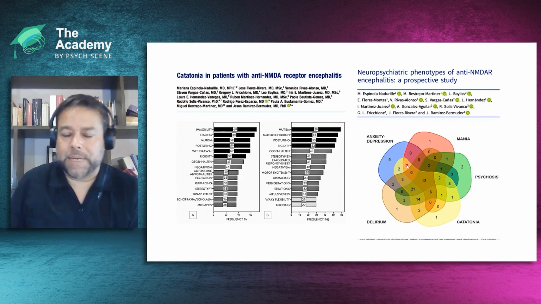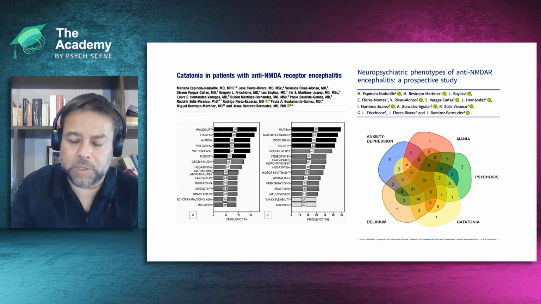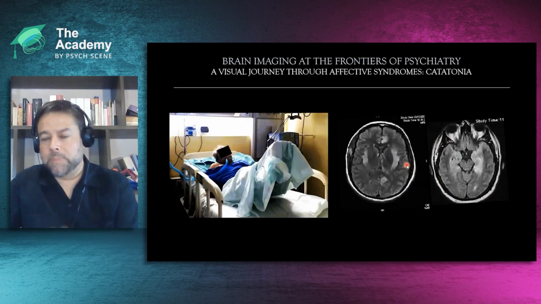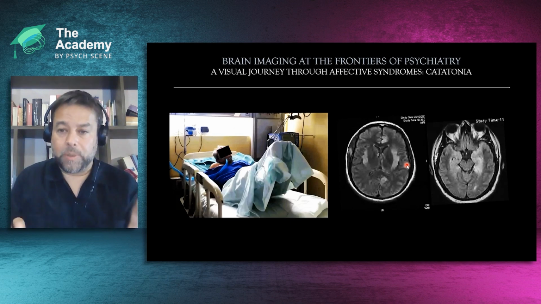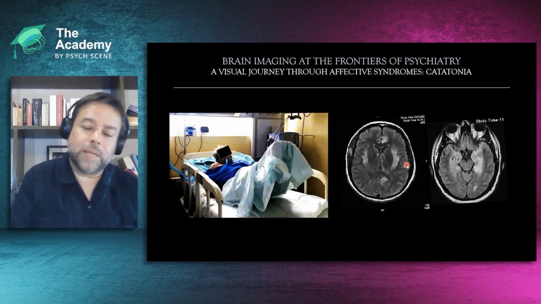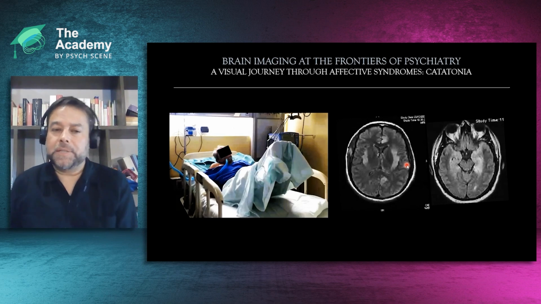Red flags to suspect autoimmune encephalitis: catatonia. This is one piece of research from our group, and this is a recent piece of research showing that these patients can have mania, depression, psychosis, but most of them eventually develop delirium and catatonia. This is another case of catatonia.